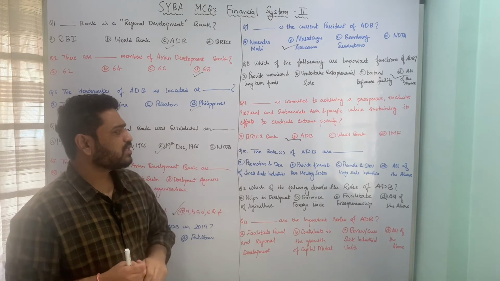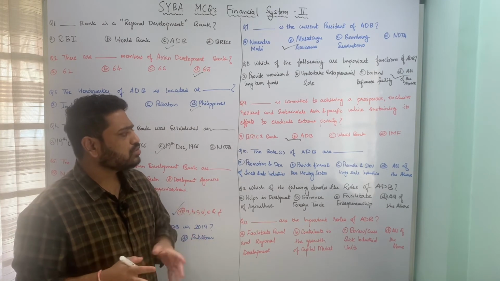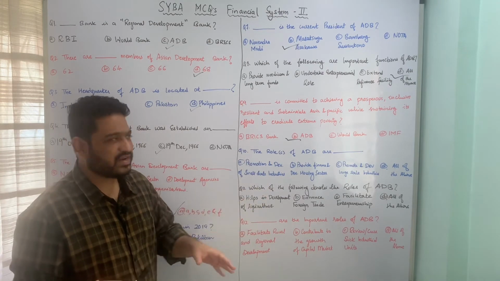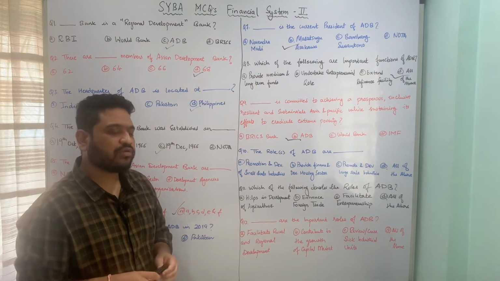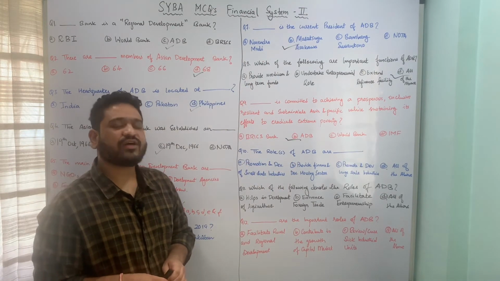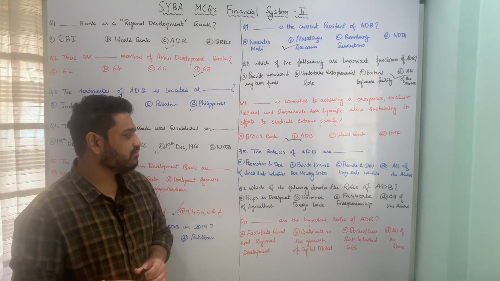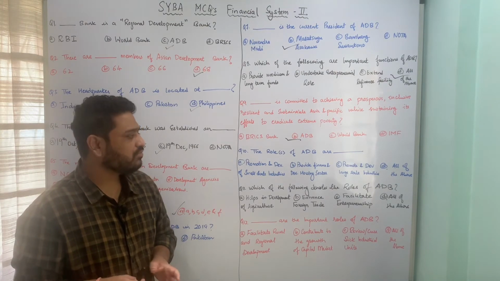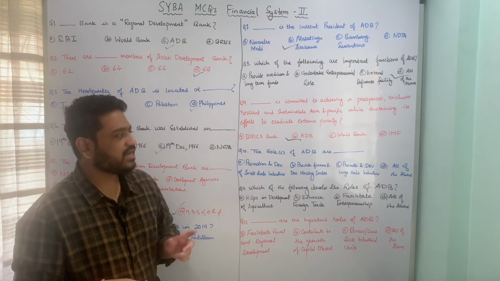Let us now move to the next one, which is again in a sense talking about the roles of ADB. So all these three questions are going to talk about the roles of ADB. Here we have seen the functions. Here we are looking at the roles or role of ADB. So the question is, the roles of Asian Development Bank are, and the underlying options are: A, promotion and development of small scale industry; B, provide finance and development of housing sector; C, promote and develop large scale industries; and D, all of the above.